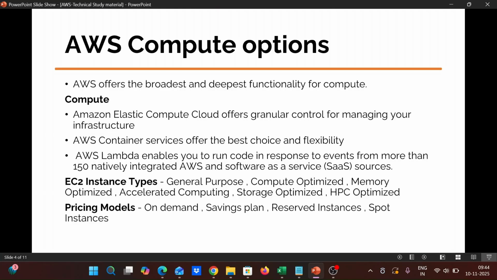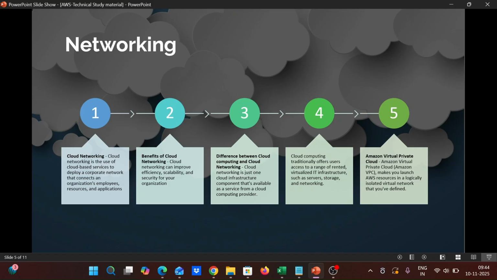And then we go to the next one. Here we can see the different EC2 types and pricing models. And coming to networking, networking plays a major role in AWS. AWS networking provides connectivity between the resources, applications, and the users over a cloud platform. It connects different types of resources and applications, hosting, network management, and uses services like virtual private cloud and cloud-based firewalls.